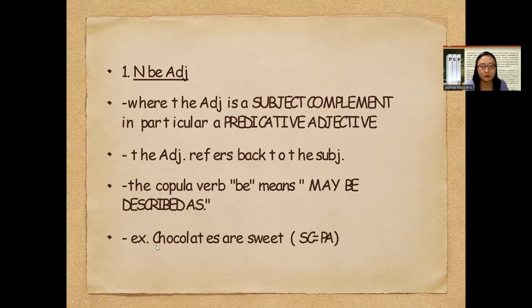Let's take a look at the example provided. Chocolates are sweet. So you would notice that we have here the subject chocolates, and our linking verb, the be verb, is are.